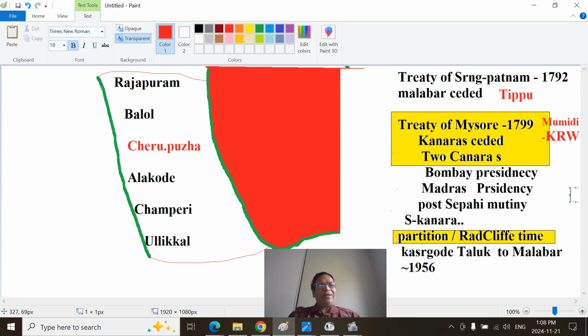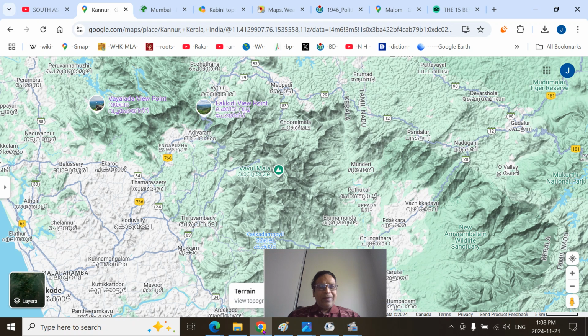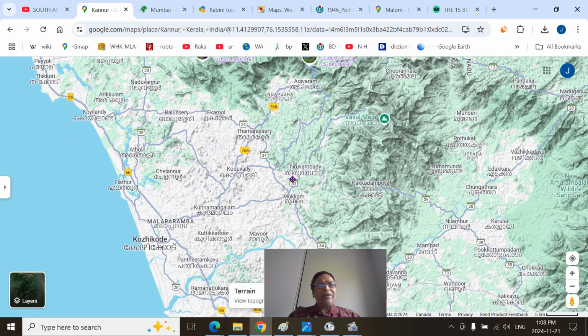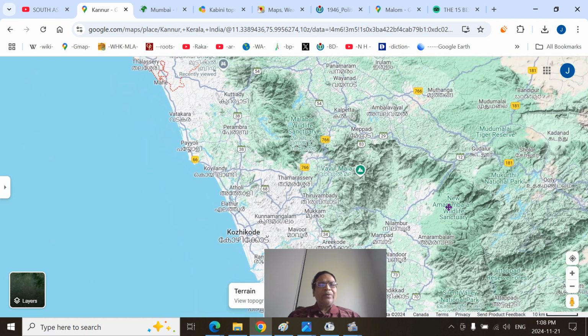You can see, you have to remember this map broadly. The basin, Netravati river basin. How does that pan out here? I will show you this.